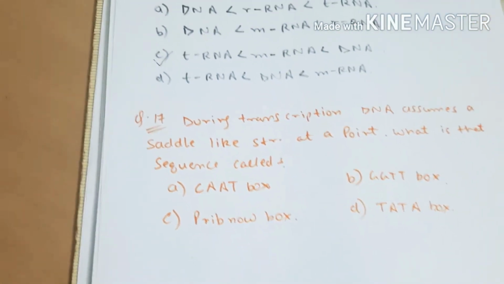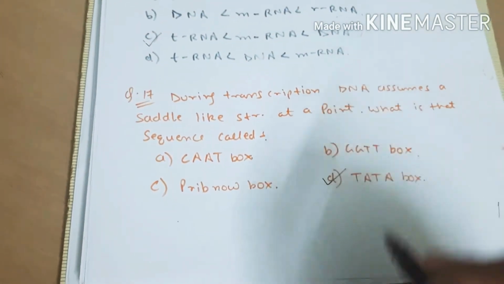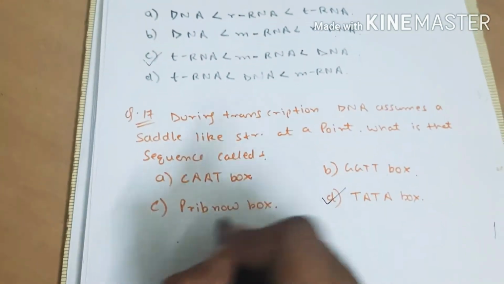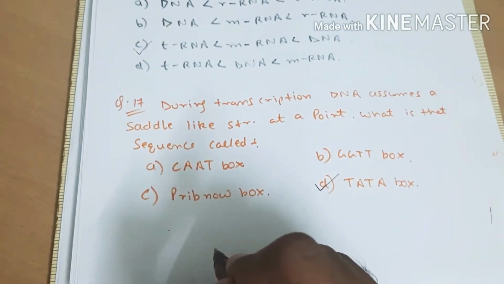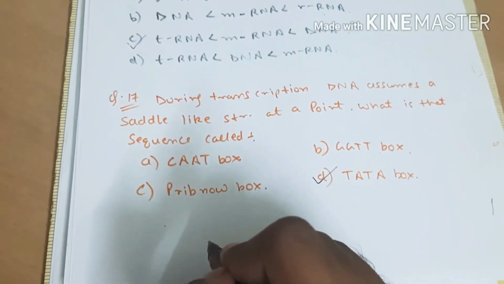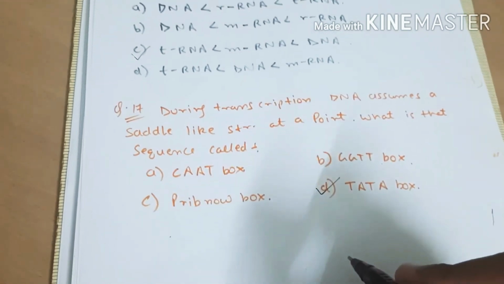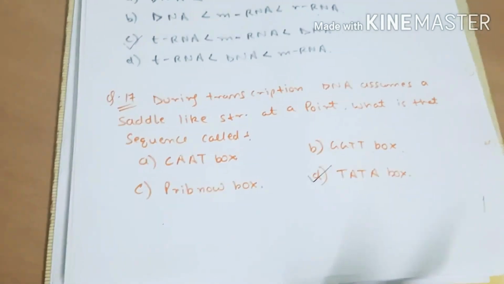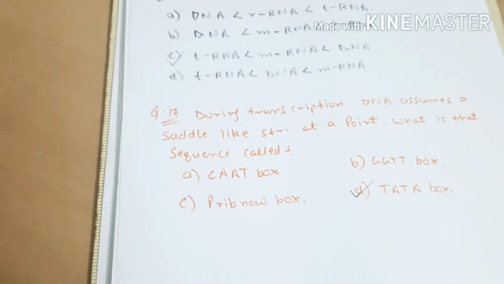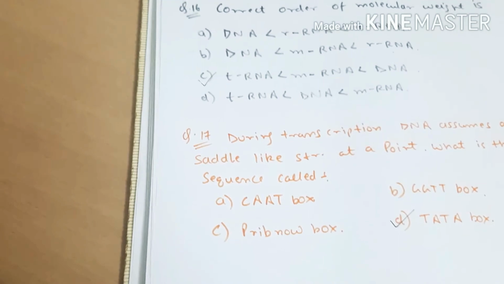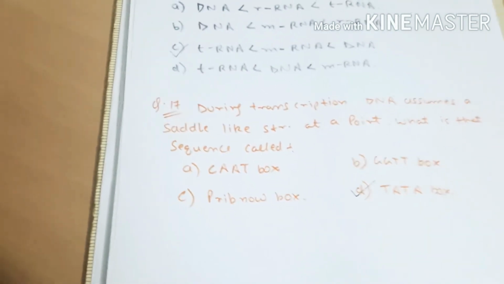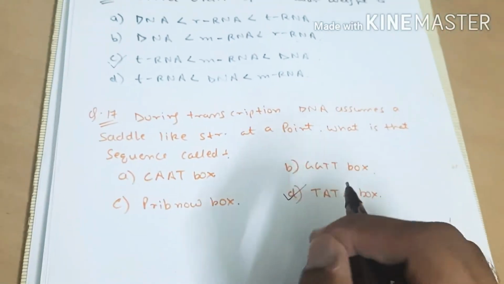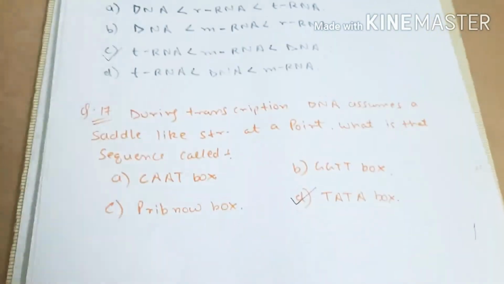So the answer is TATA box, which is option D. Otherwise it will be the Pribnow box, which is present in the prokaryotes. These boxes are nothing but a sequence of base pairs before the starting point. And at the start point, RNA polymerase enzyme breaks the hydrogen bonds between the two DNA strands and separates them.